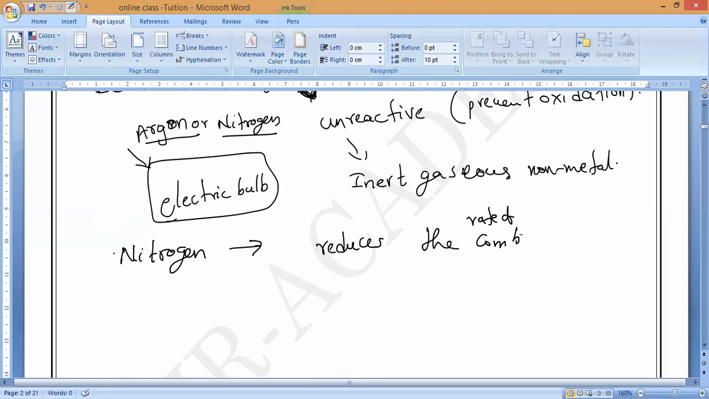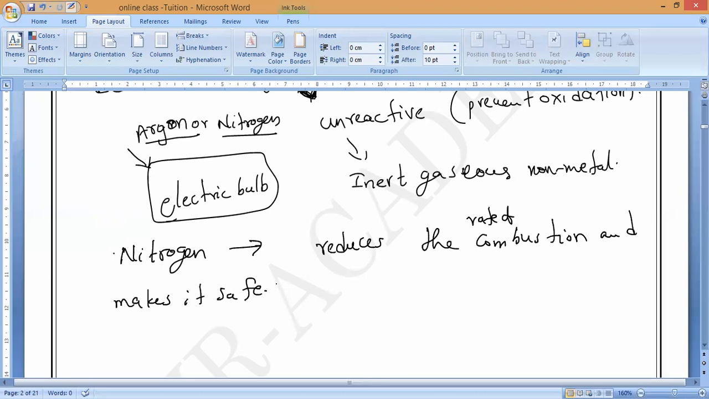Everything is MCQ only. So the rate of combustion, and what? It makes it safe. That you should remember. So these are the applications of nitrogen. There are a lot of applications.